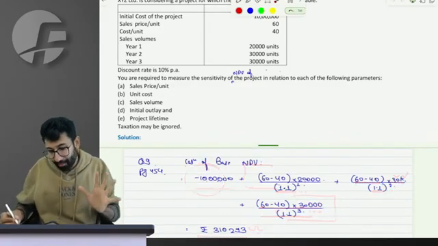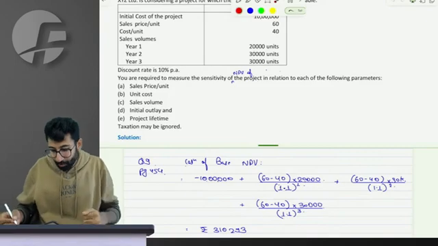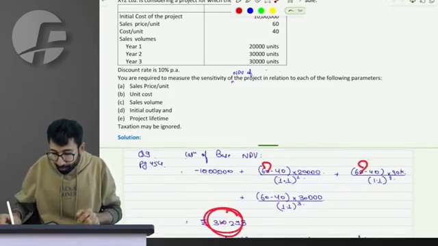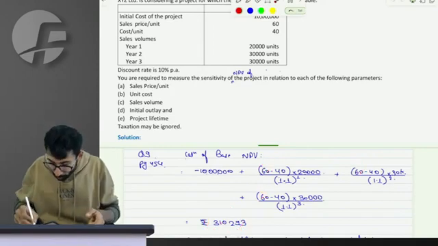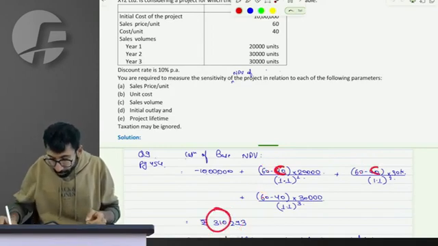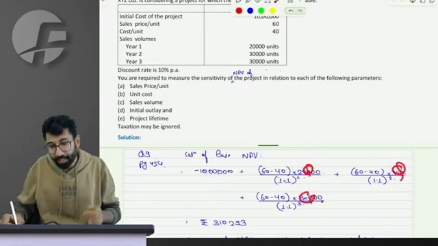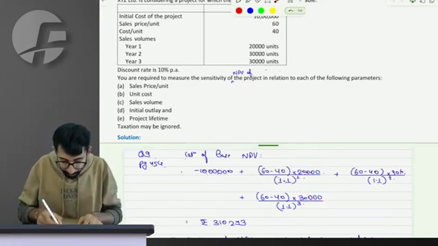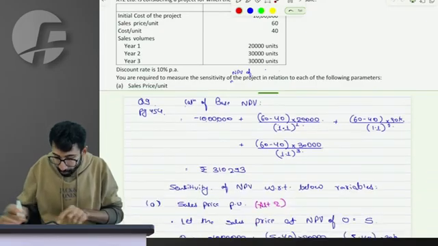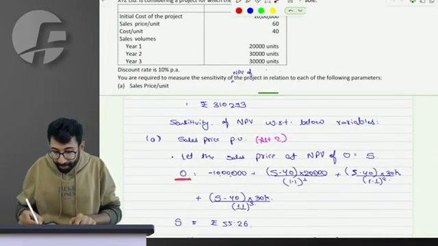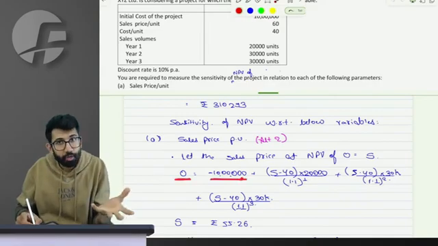my base NPV. Now I will have to check that to change this NPV to 0, how much should the sales price be? Then to make the NPV 0, how much should the cost price be? How much should the quantity be? That's the approach we're going to follow, starting with the sales price. Boss, can you all do this calculation? To make NPV 0, the sales price be negative 1 lakh as initial outflow.